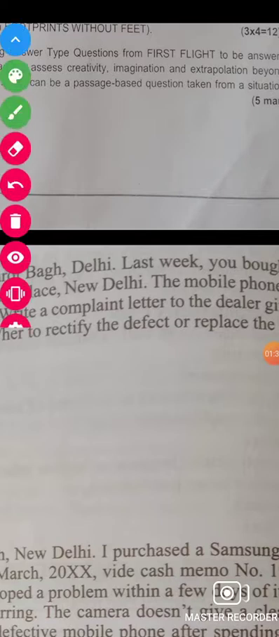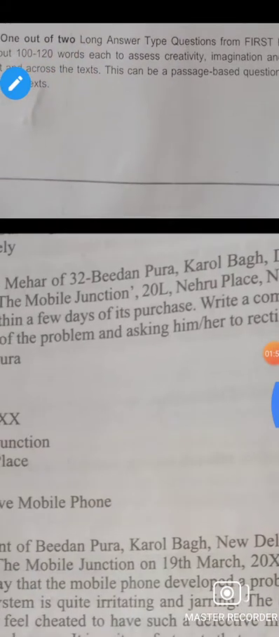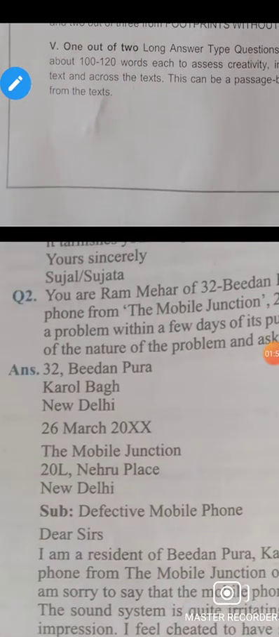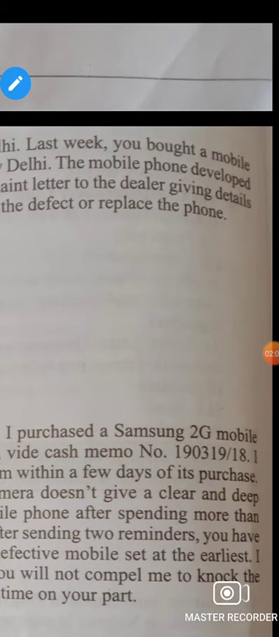Again, I want to bring your attention that you have to write a complaint letter to the dealer, giving details of the nature of the problem and asking him or her to rectify the defects or replace the phone.